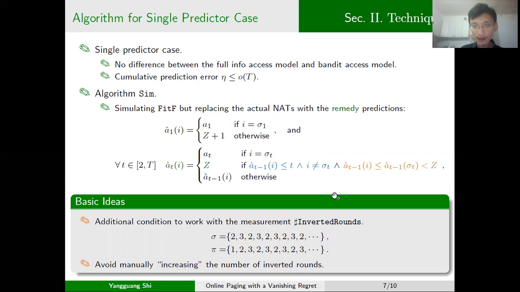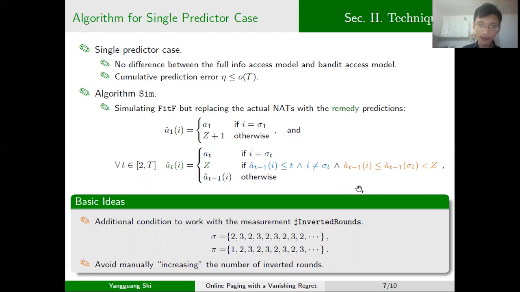In such a case, without the orange parts, at round 2, our algorithm will update the prediction of page 2 to capital Z and may evict it because it has a very large remedy prediction. Then at round 3, it may update the remedy prediction of page 3 to capital Z and may evict it, and so on and so forth. In such a case, our algorithm may have a loss of capital T. However, the measurement inverted rounds will give a cumulative error of a constant.